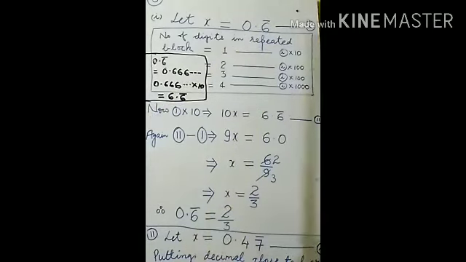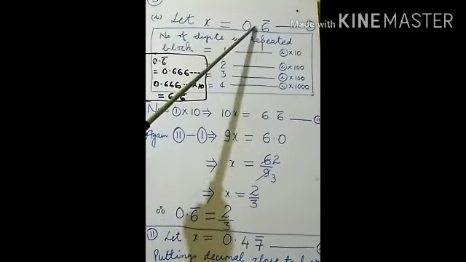This can be noted down as 0.666 and so on, dot dot dot. Generally we put either 3 dots or multiples of 3 dots, so don't waste your time, only put 3 dots. No need to write multiples of 3 dots, because the next multiple is 6, so why are you wasting your time? You have to put only 3 dots: 0.666 dot dot dot. Clear? Now observe. Let x equal 0.6 bar.